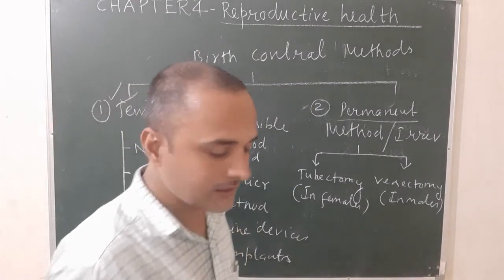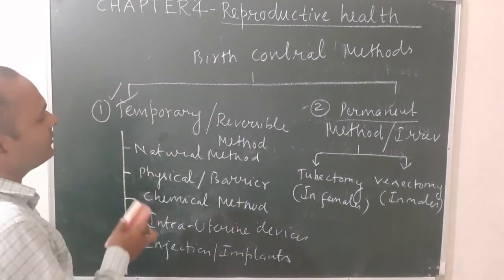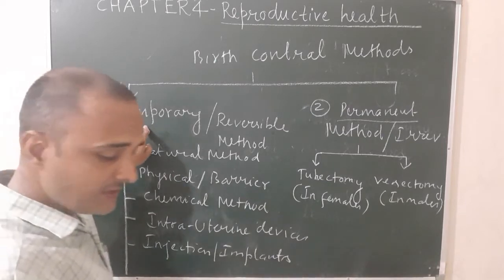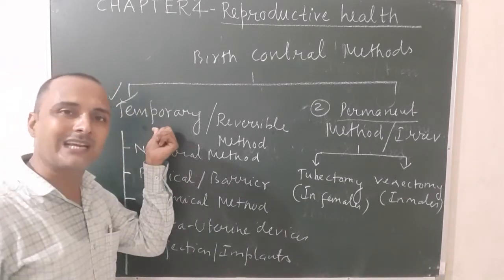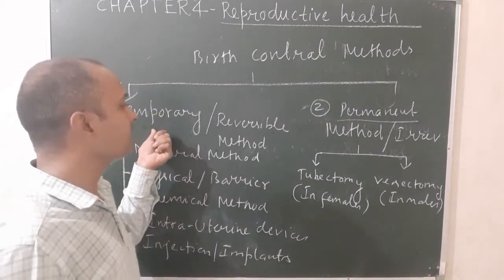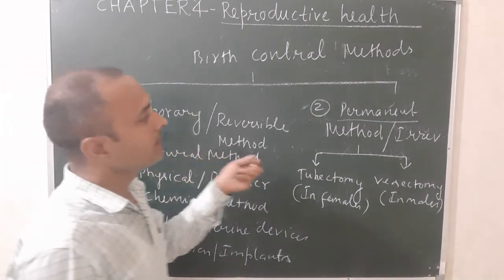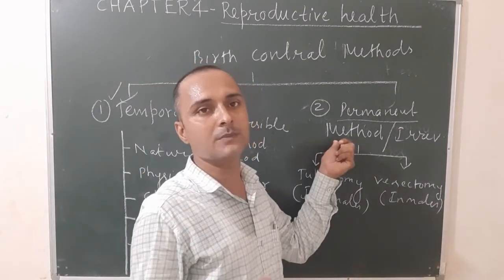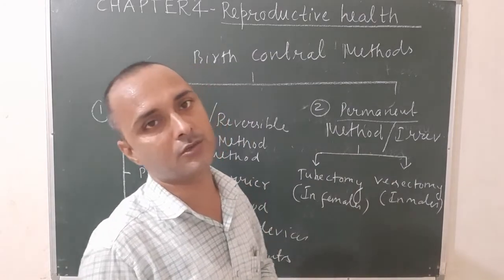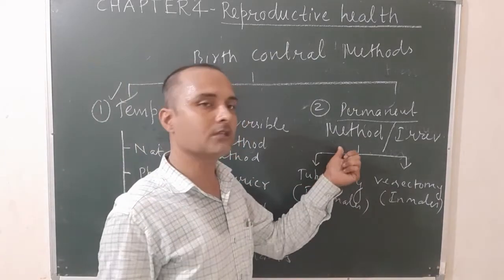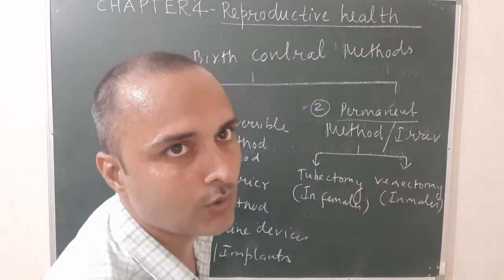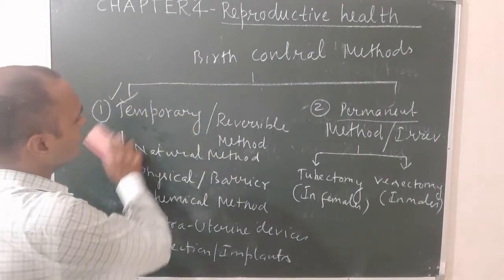Okay, let us see what do you mean by temporary method. When this method is used, birth can be prevented. When it is not used, birth will not be prevented. But in permanent method, when used, there is permanent prevention of the birth. When it is done one time, there is a complete prevention of birth. Okay, let us see one by one.